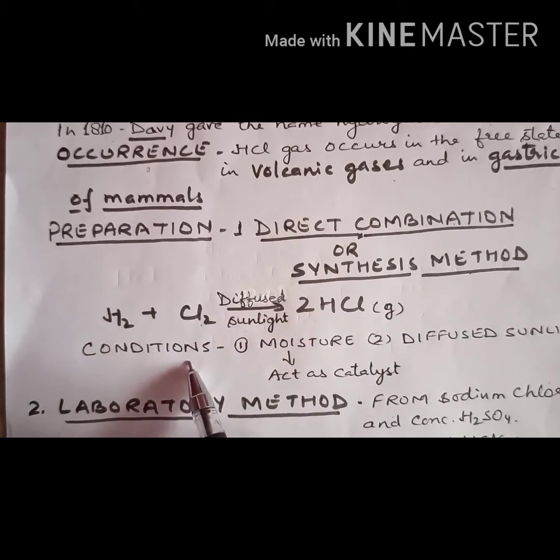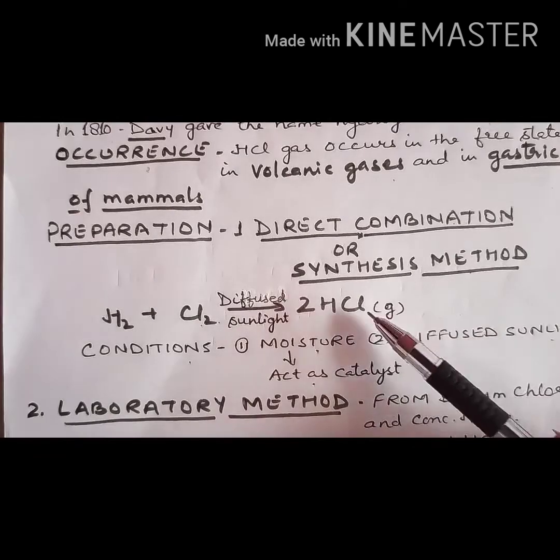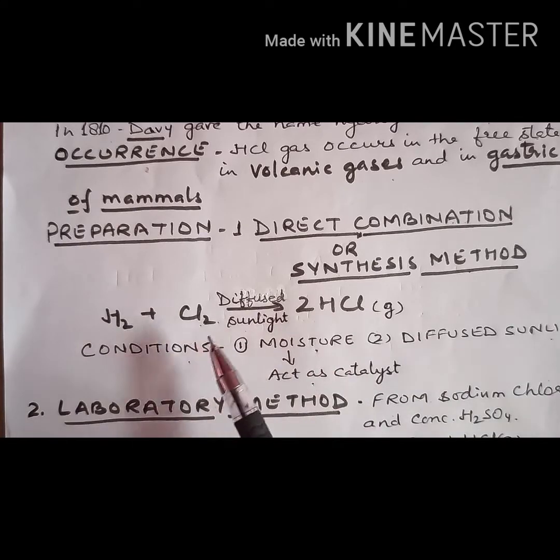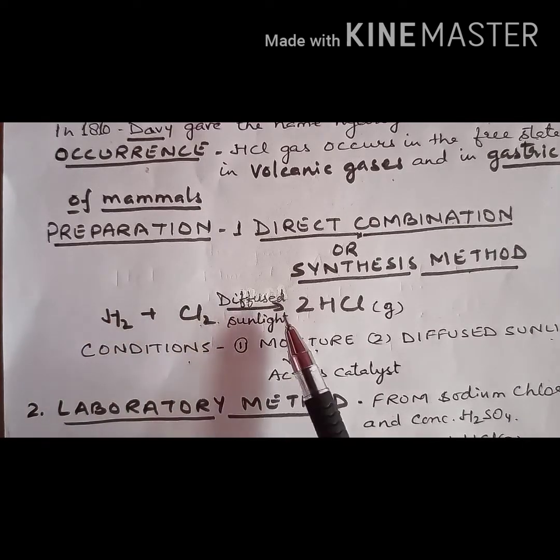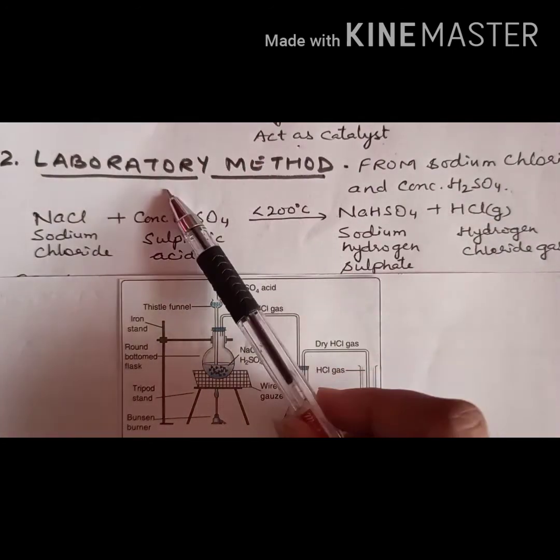But there are some conditions required for the synthesis method, the direct combination of hydrogen and chlorine. And what are the conditions? The second condition is diffuse sunlight. Diffuse sunlight is required for this synthesis method. Why? Because direct sunlight may be explosive. If we use direct sunlight, then the reaction may be explosive, right?